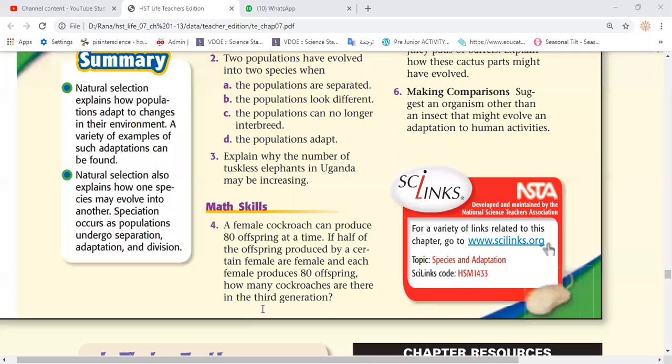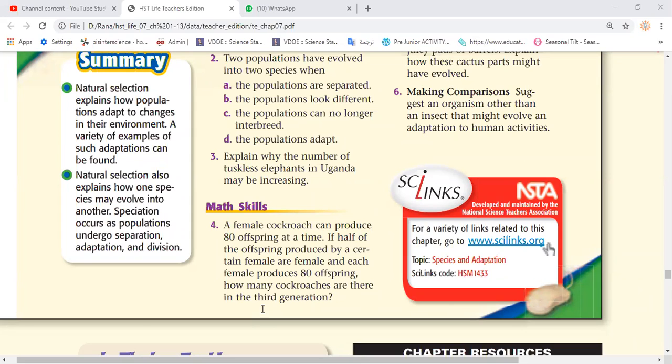Yes, 80 offspring. Each one will have... Okay. Yes, 80 offspring. Yes, good. So 40 times 80 plus 80. Okay, so that's the third generation, which you're going to add what plus 80? From where do you get the plus 80? From the first generation. Where is the first generation?